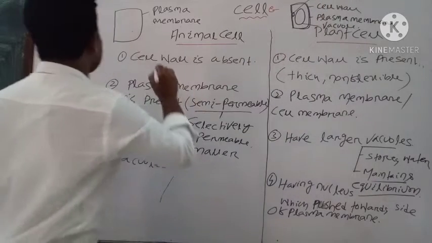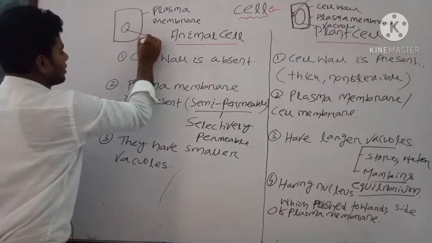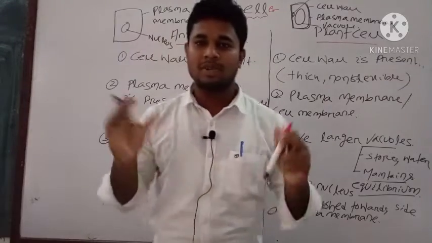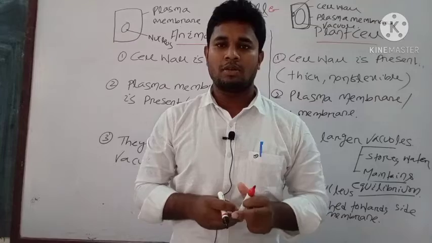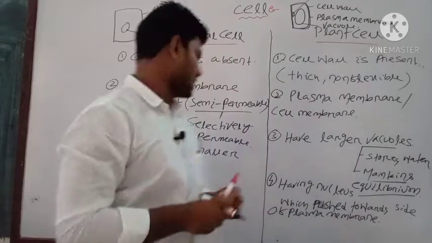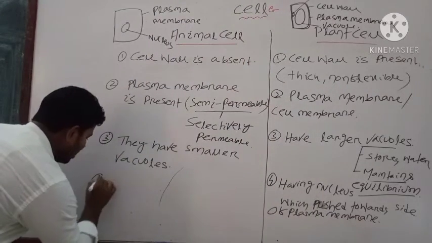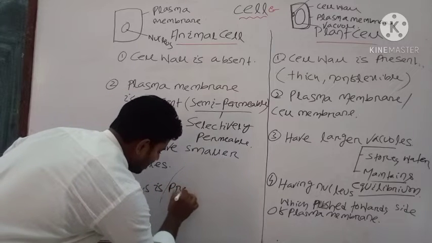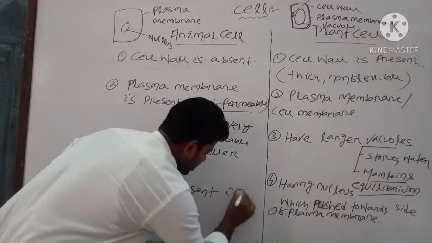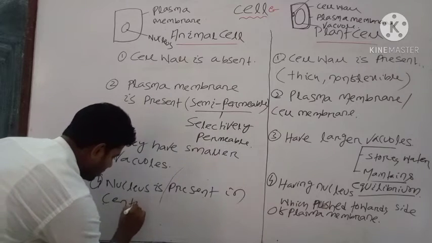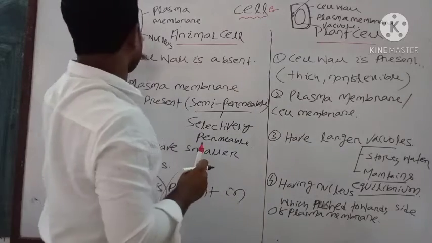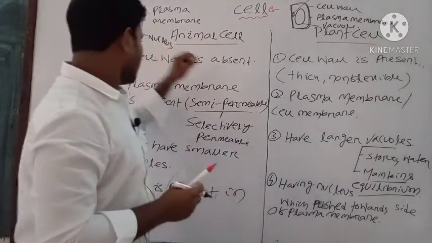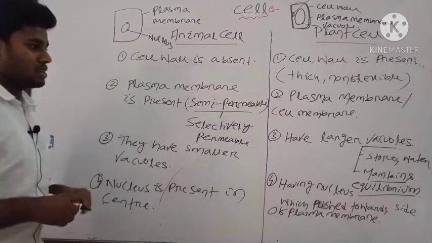But in case of animal cell, the nucleus is present in the center. Why is the nucleus present in the center? Because there are only smaller vacuoles in the animal cell. That's why the nucleus is present in the center, because here you can see the absence of larger vacuoles. Okay, these are the main points. Note down these points, then we will discuss other points.